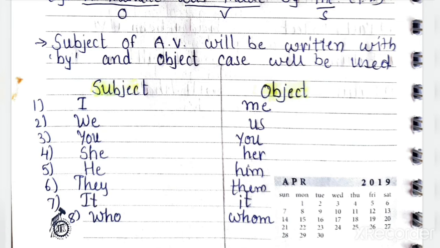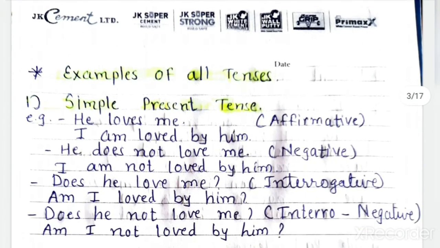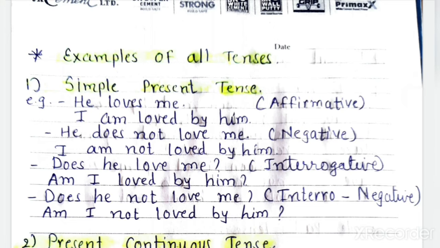Understood? Same thing will happen with we also. What is the object case of we? Us. You remains the same, you only. She, her; he, him; they, them; it; who, whom. Understood? So these are the subject and object cases.